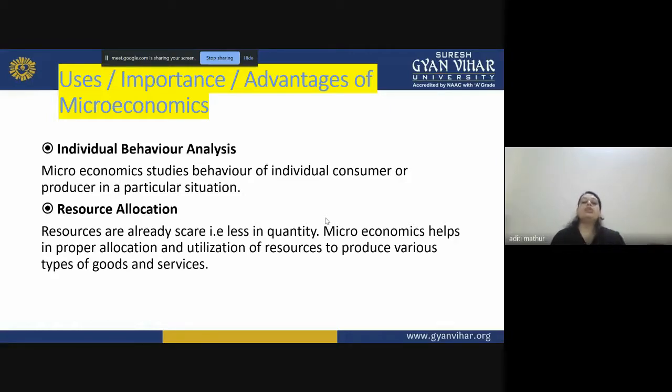If the age group changes, if the income changes, if the salary income changes, your real income changes, right? Then if there are any calamities, what will be the behavior of an individual customer or the suppliers? So it helps you to understand the behavior in each situation, and with that, we can come up with solutions for that particular situation.